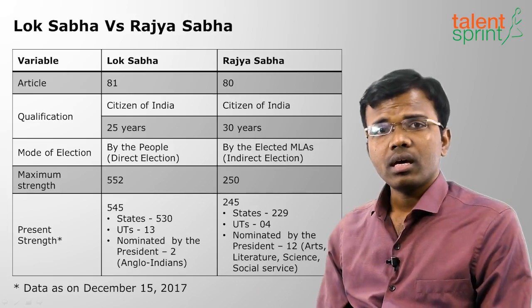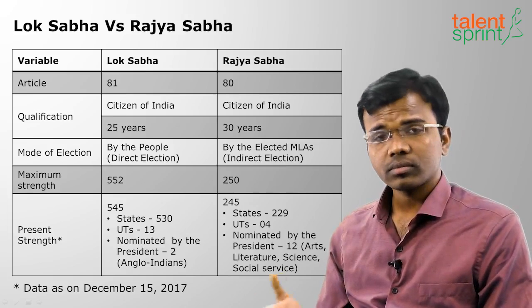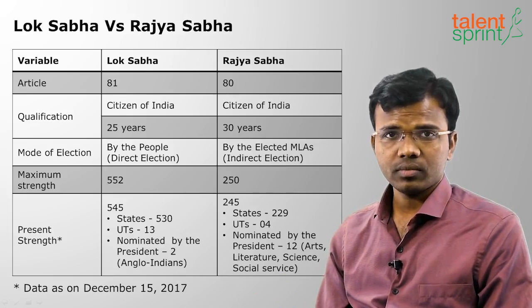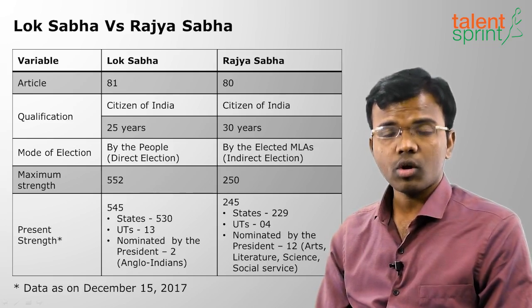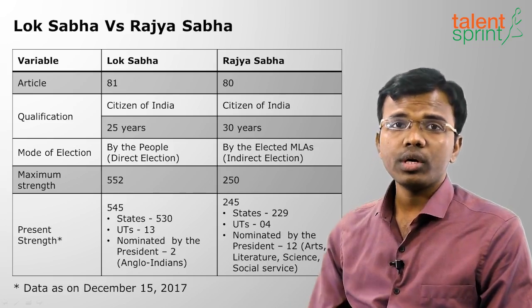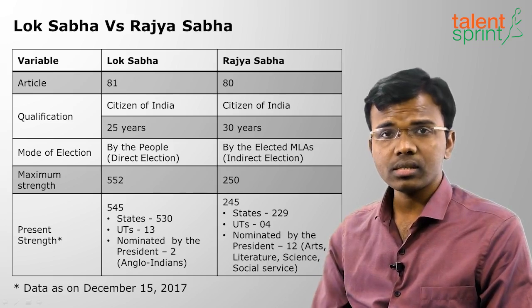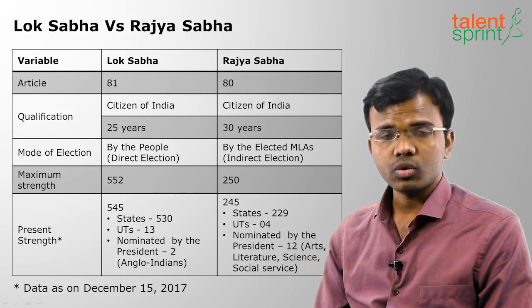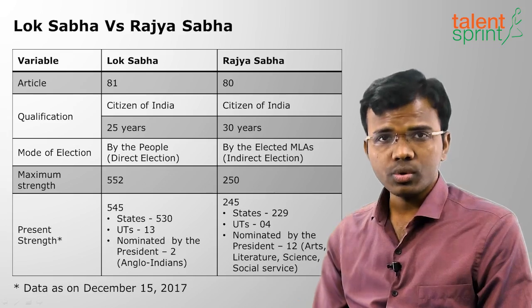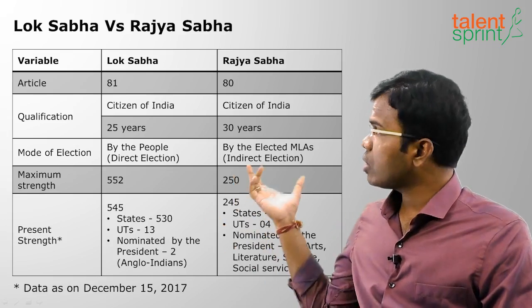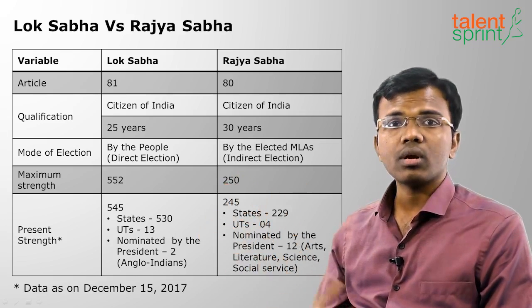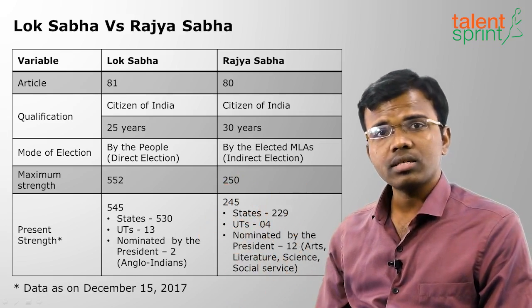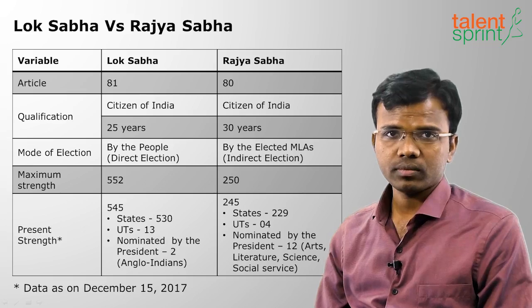Every state has a state legislative assembly, plus 2 union territories, Delhi and Pondicherry. Out of 7 union territories, only 2 UTs have assemblies, that is Delhi and Pondicherry. So 29 states plus 2 UTs have their own elected MLAs. These elected MLAs will elect their own Rajya Sabha members for the state or the UT.